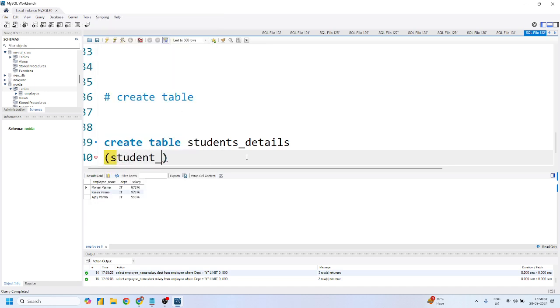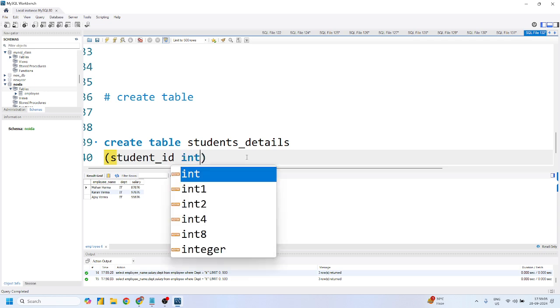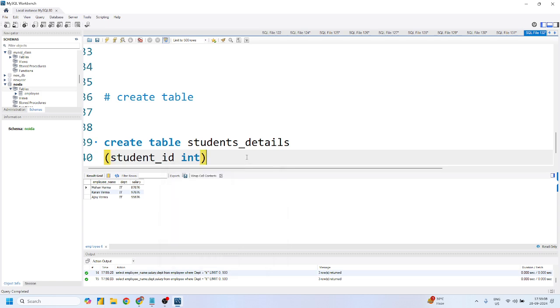Yes or no? Now, you have to make sure that if you are creating a table inside MySQL, first of all, you have to give the column name, then you have to give the data type of values that it can contain once we are inserting the data inside the table. You have to make sure that these columns can only contain this data type. So student ID should be only integer in nature. I'll just simply give int.